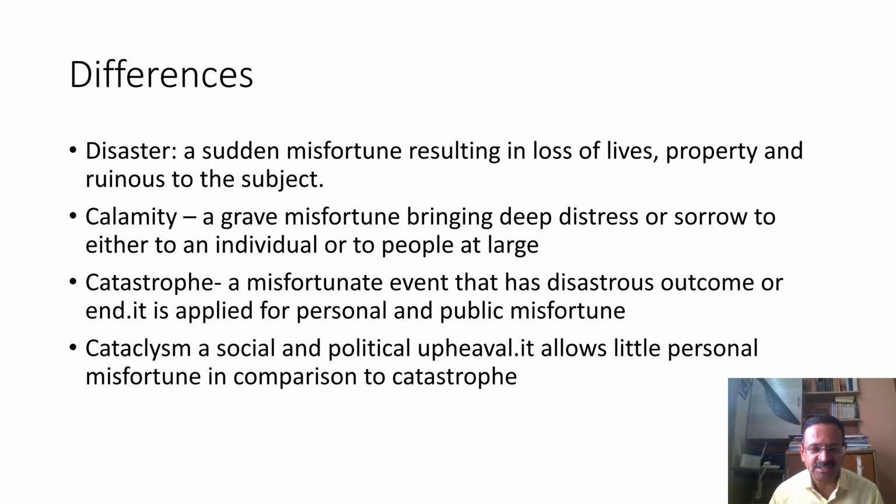See the adjective which is coming before misfortune. It is a grave or serious misfortune, bringing deep distress or sorrow either to an individual or people at large. Then we have catastrophe, a misfortune event that has a disastrous outcome. The focus is on the outcome. It is the disastrous outcome or the end.